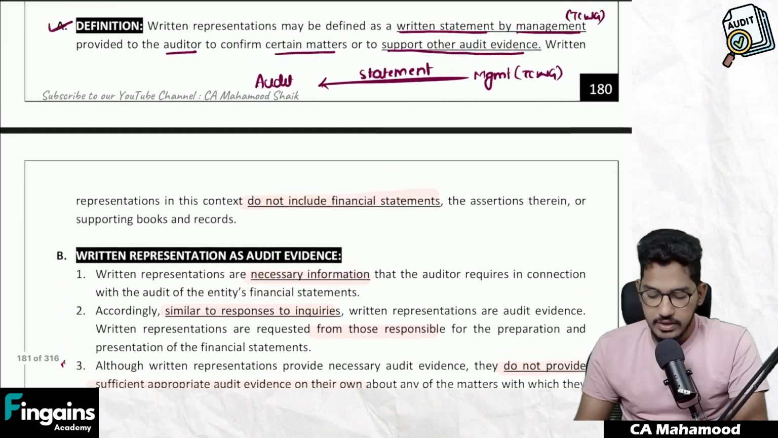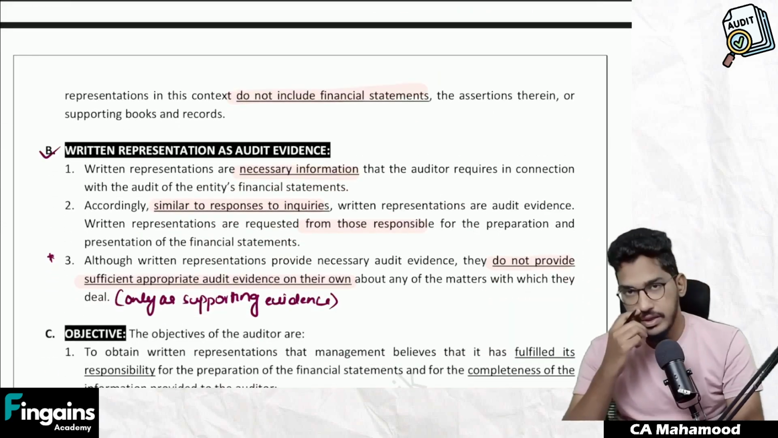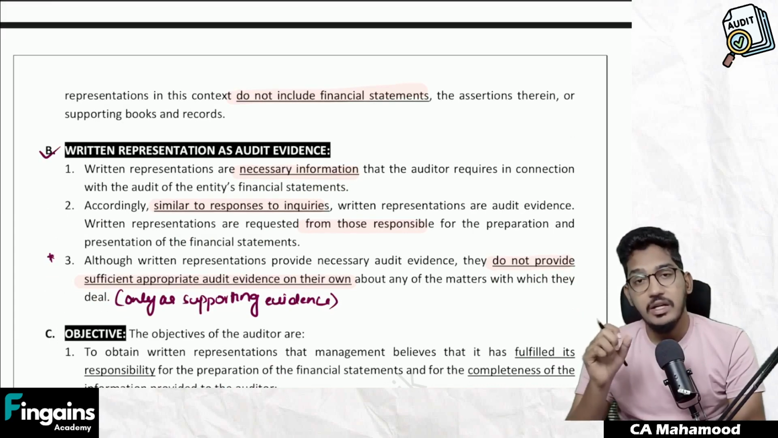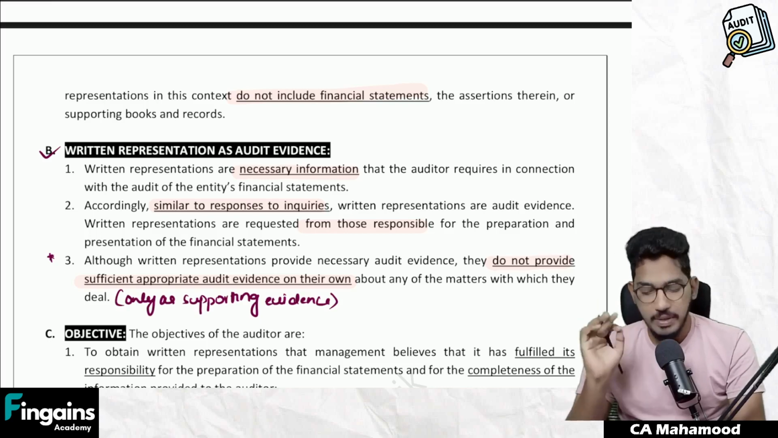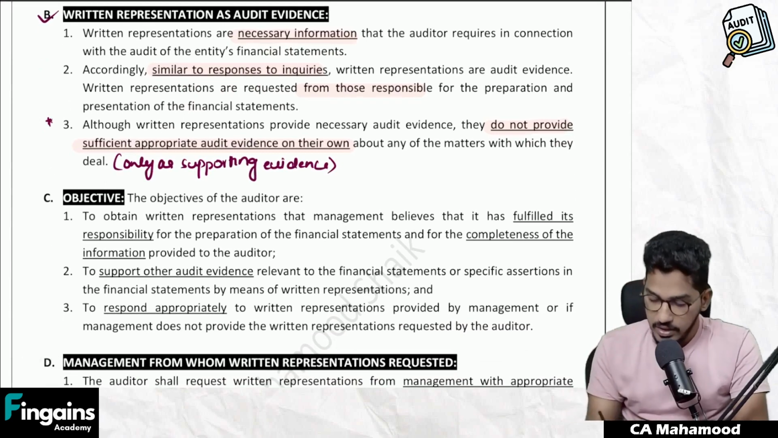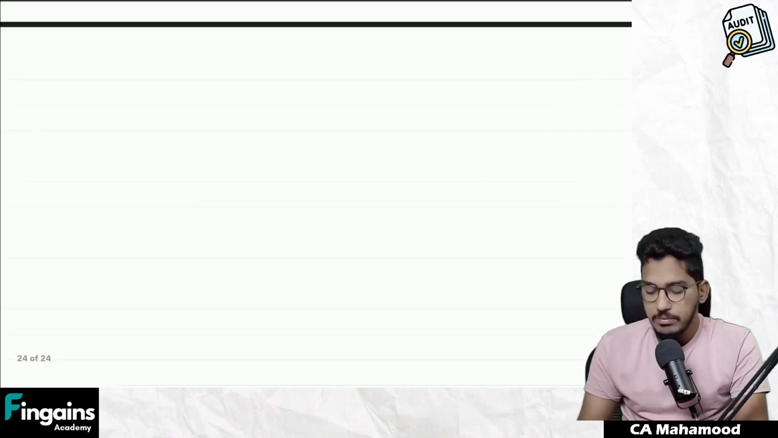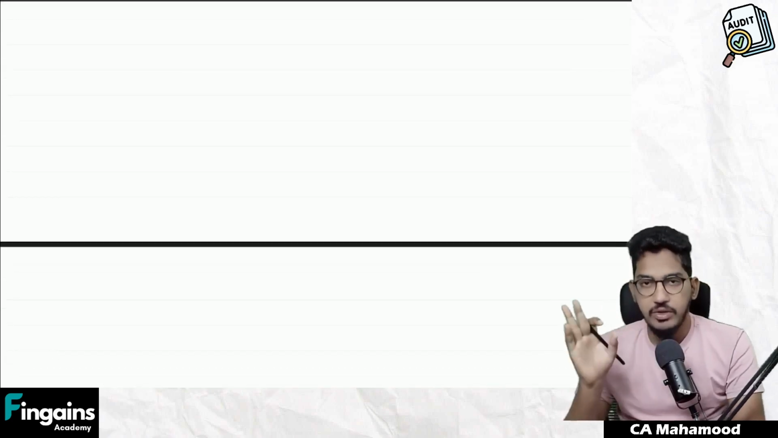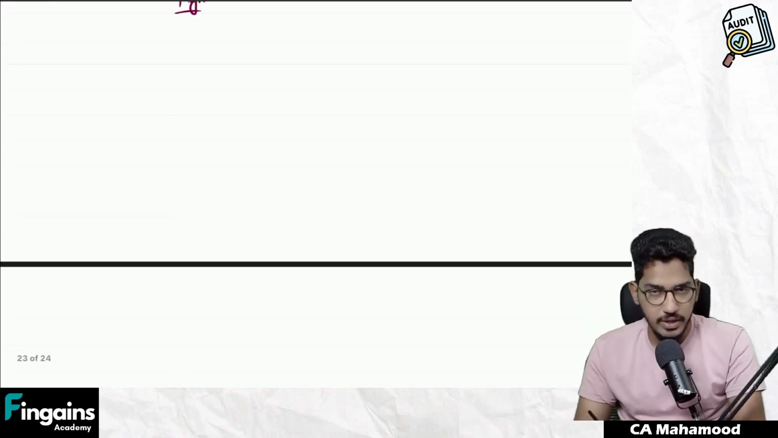Clear, everybody? So we understood the meaning of written representation and how it can be used as audit evidence. Now we have to address the most important thing. Sir, regarding which matters do I have to obtain written representation? Let us try to understand it. SA 580 says every auditor should compulsorily obtain written representation regarding two matters.